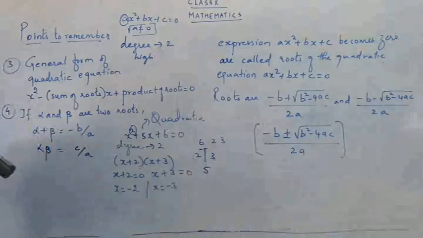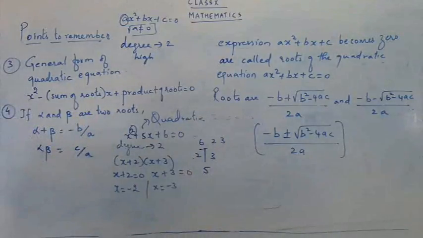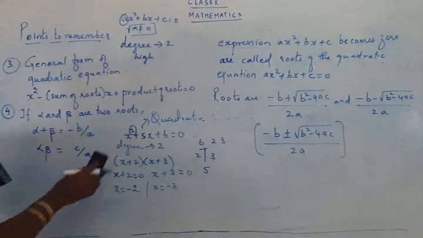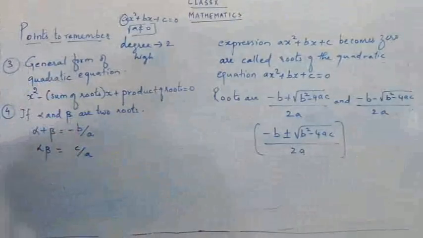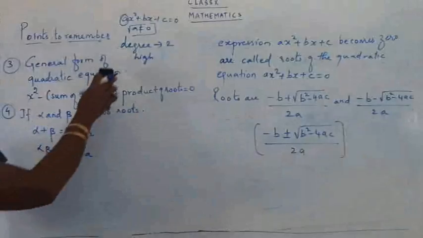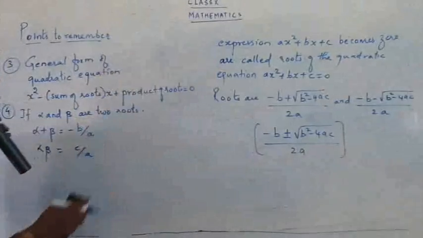So what are the roots? How to find the roots? Minus b plus or minus square root of b square minus 4ac upon 2a. Study the formula. You have to remember the formula, children. It's very, very important.